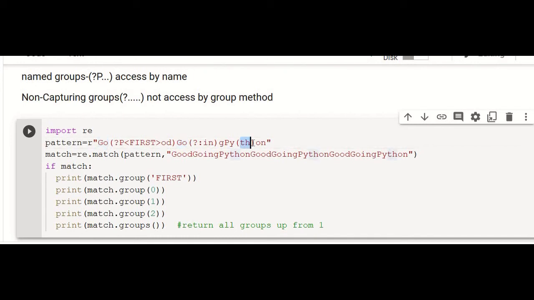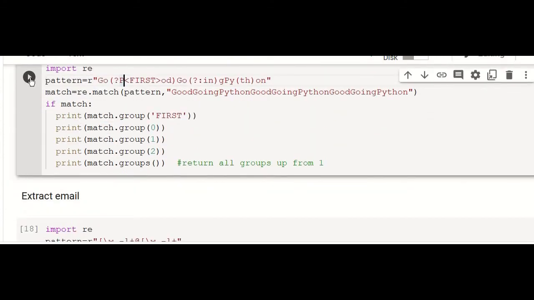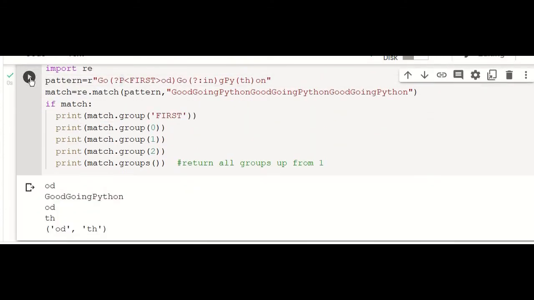th is your usual group. So print match.group of first. This is the group name that we have created. So go, then you have this. Let us execute this. So od is the first pattern that is being matched. So we have this od which is matched. Next, match.group of 0. So this group of 0 always returns the entire match. So we have this good going Python.